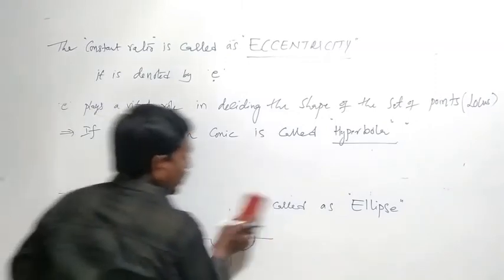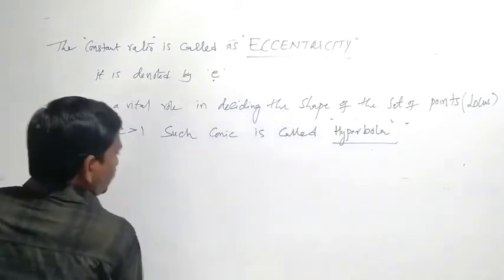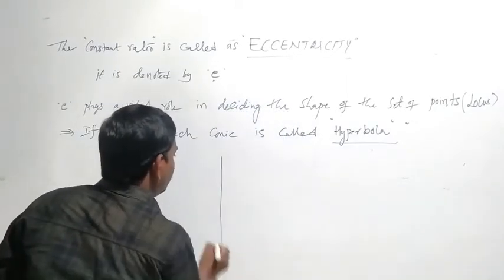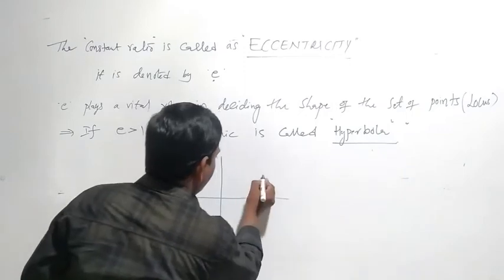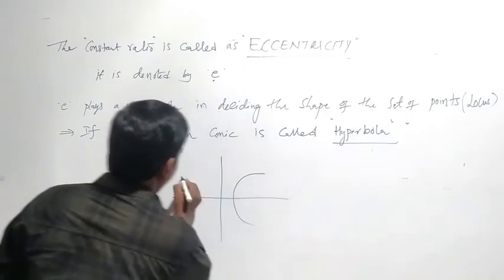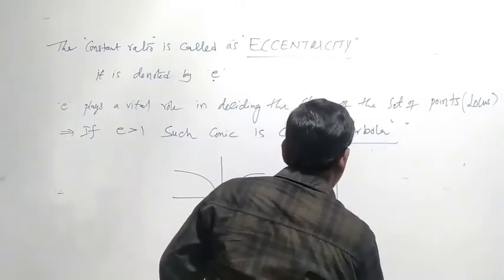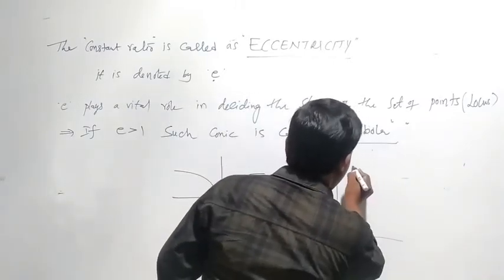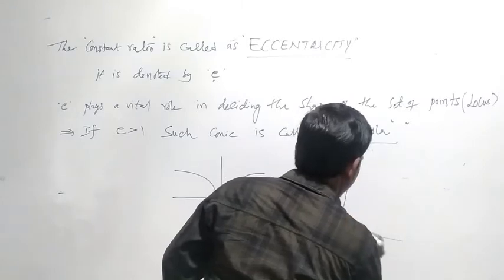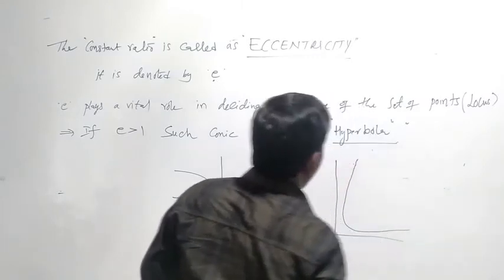We can show it like this, and this is also a hyperbola.